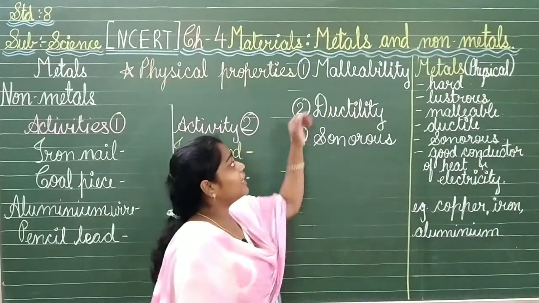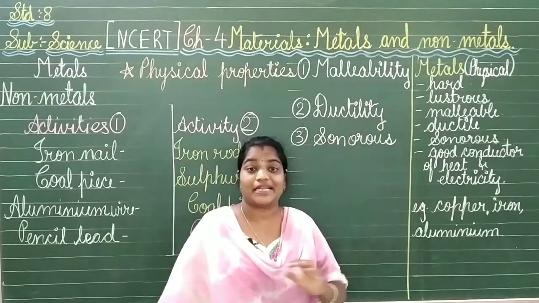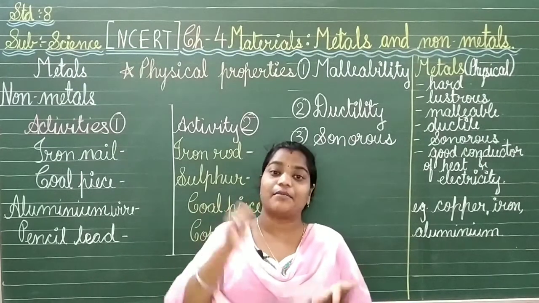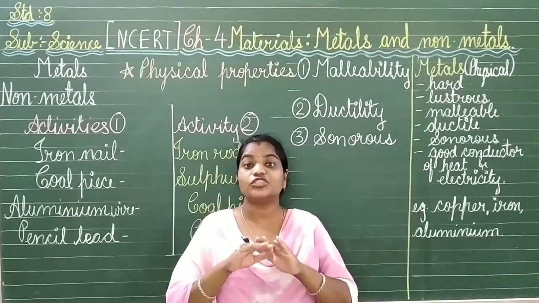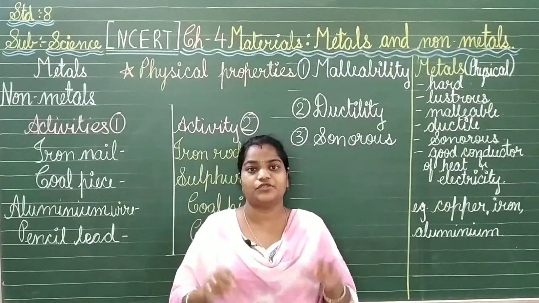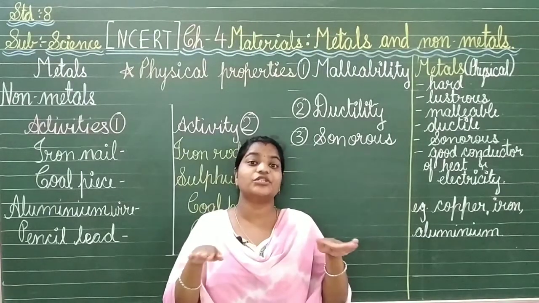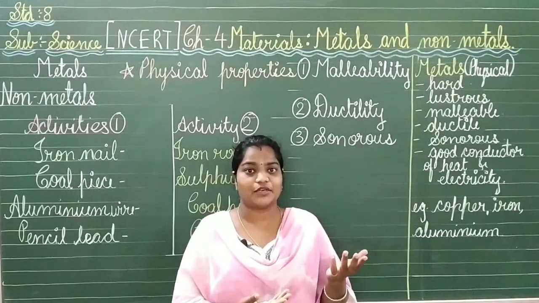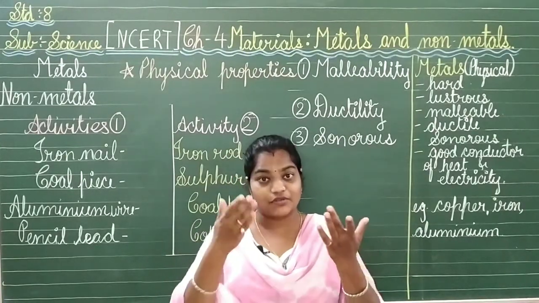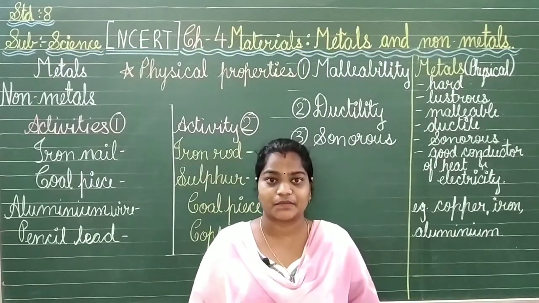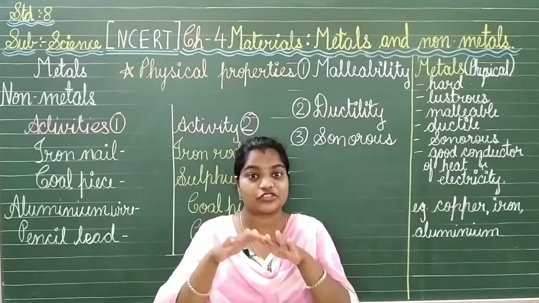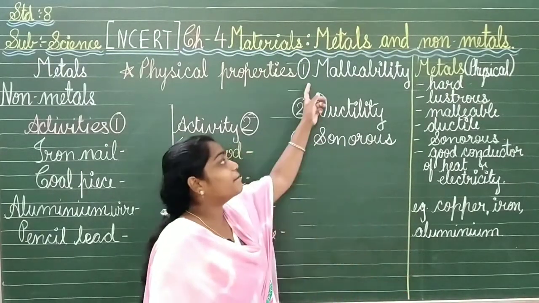Here comes the first word, that is malleability. Now what is malleability? When you take any metal and hammer it, then it will convert into a sheet. You know that. Iron, if you take a piece of iron and hammer it continuously, you will see that after some time it will turn into a sheet. What about the gold? The same thing. If you take gold and hammer it continuously, it will convert into a sheet. Aluminium, you have already seen the aluminium foils also in your houses. Likewise, all the metals when hammered will be converting into a sheet. That property is known as malleability.